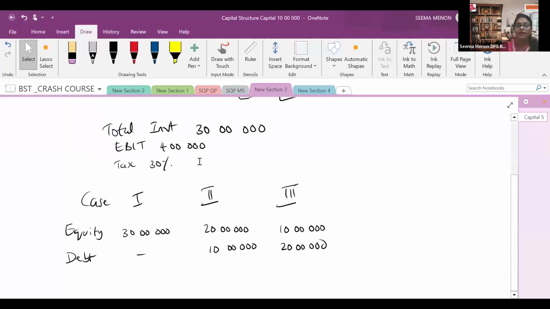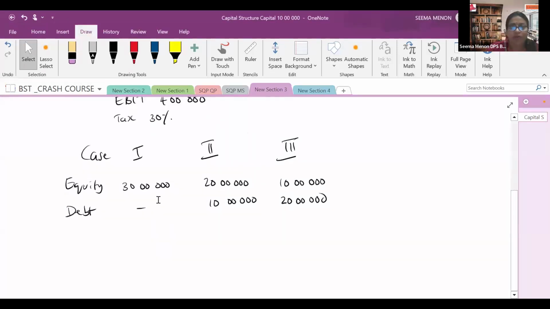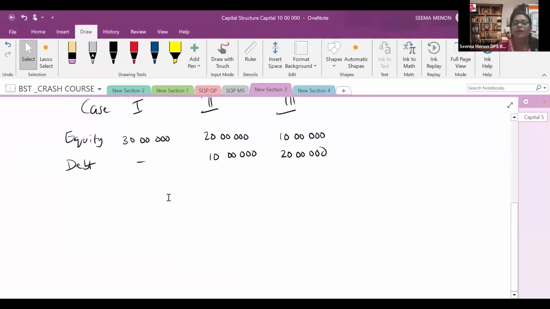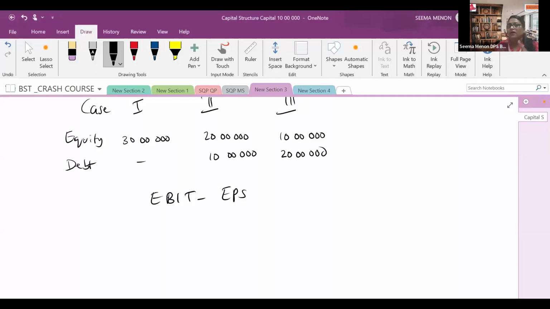Thus, we can decide whether in the total investment more debt is required or more equity is required. Let's see the cases one by one. I hope you are able to understand the cases we are going to learn. Let's start with EBIT and go to EPS. This entire case study we call EBIT versus EPS, or EBIT-EPS analysis. Let's start the cases one by one.